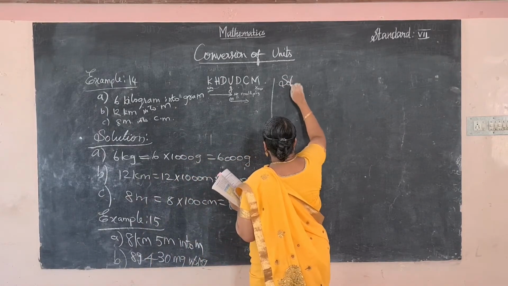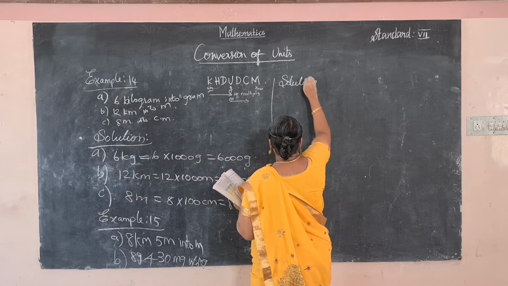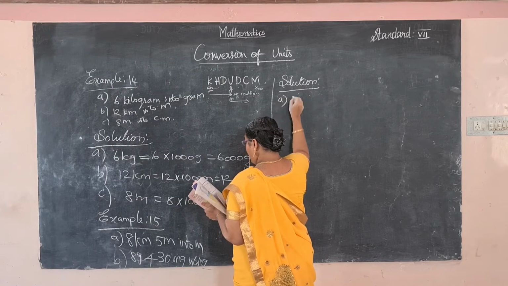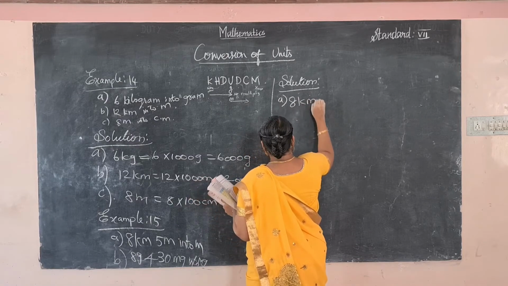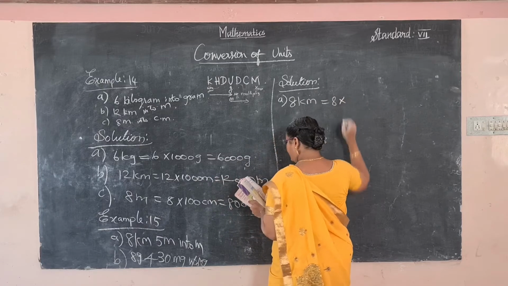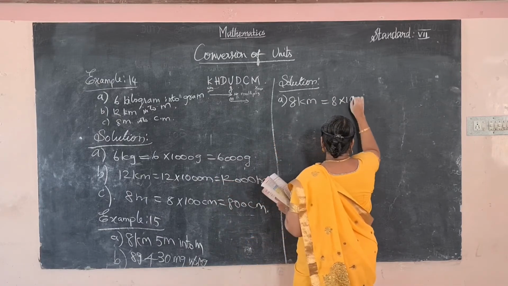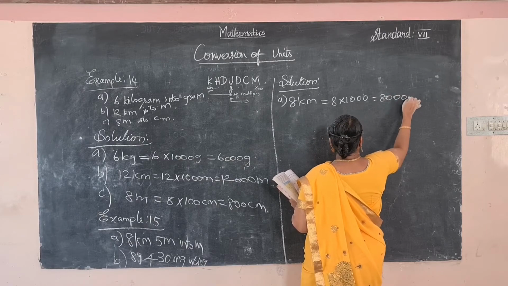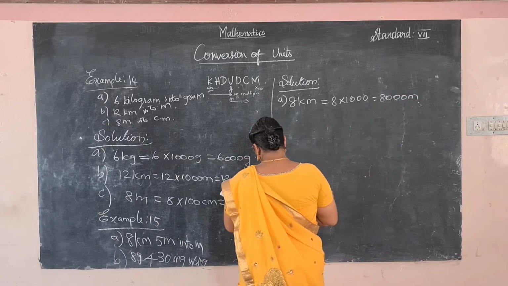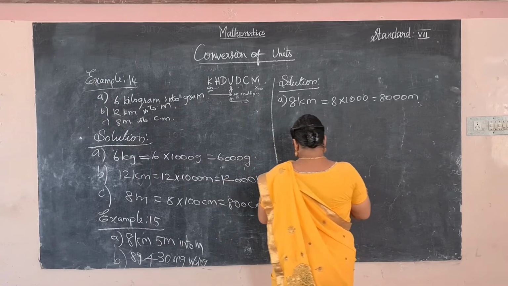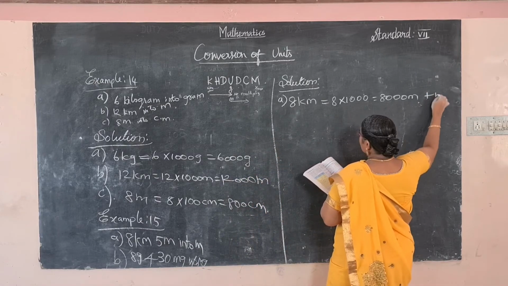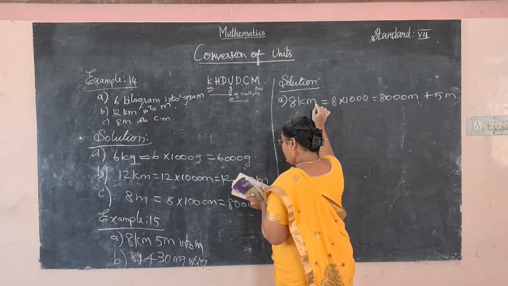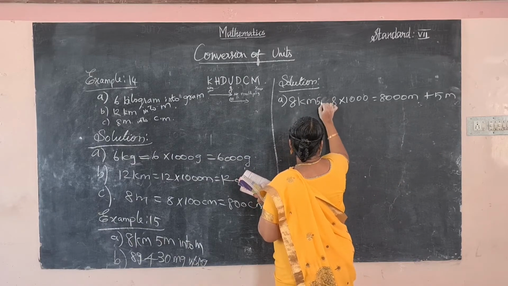Solution, A, 8 kilometer can be written as 8 into 1000, so 8000 meter. Already we have 5 meter, plus 5 meter is also there. 8 kilometer 5 meter is given.